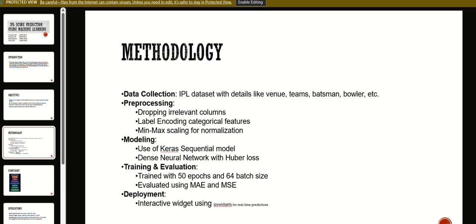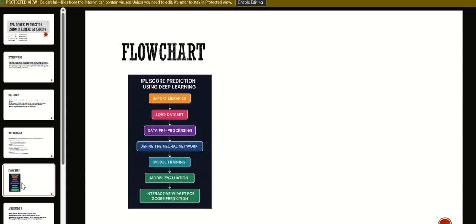Then moving to the next slide, here comes a flow chart. This is the entire workflow visually. We begin by importing the necessary libraries, then we load the data and pre-process the dataset. We define our neural network, train the model, and then evaluate it using the performance metrics.